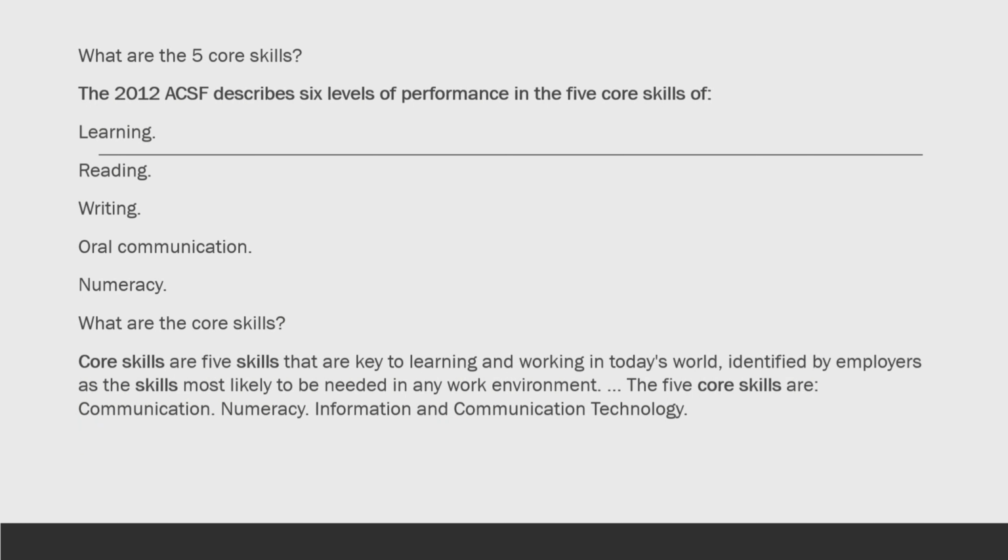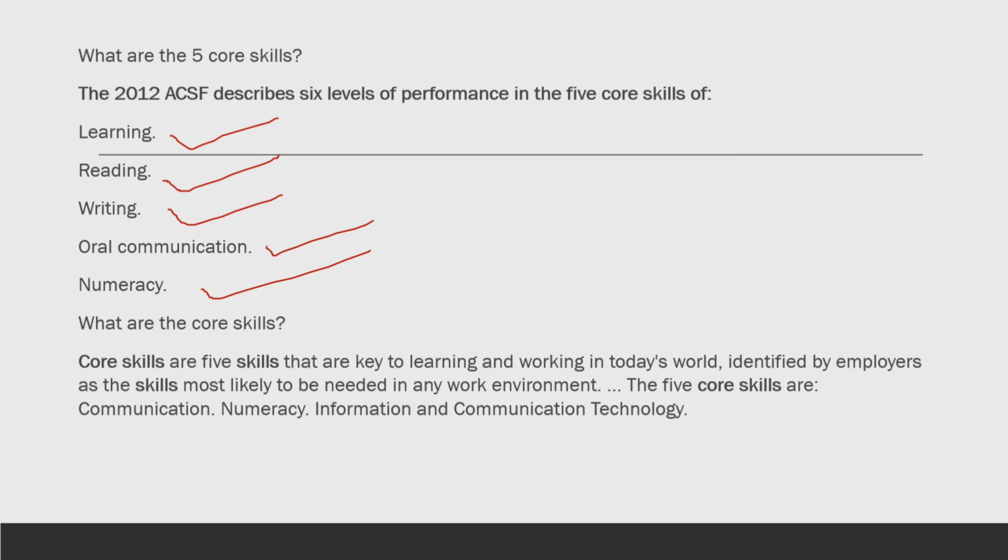Next, we had a lot of questions about what are the 5 core skills. So you can say that there are 6 levels of performance in the 5 core skills. The first core skill is called learning. Second core skill is called reading. Third core skill is called writing. And then we have oral communication. And the last core skill is numeracy.